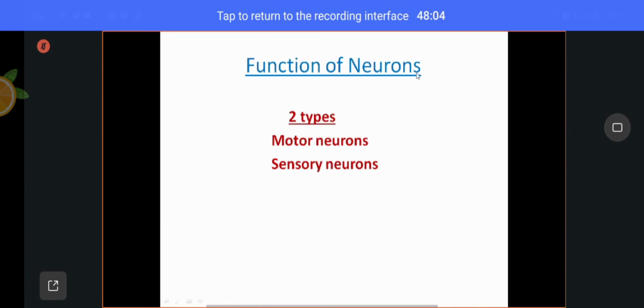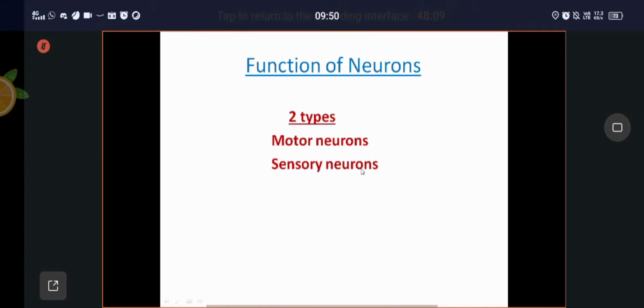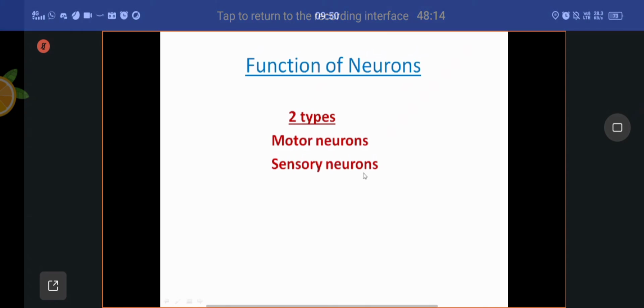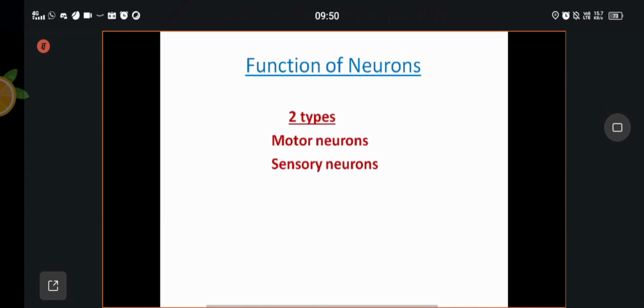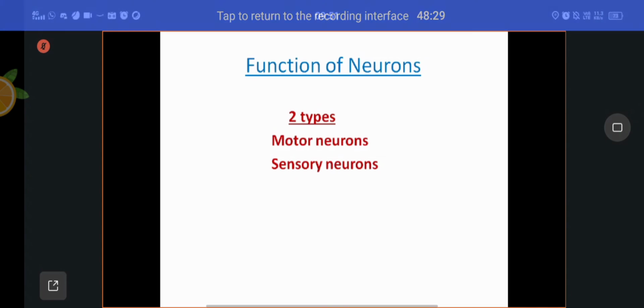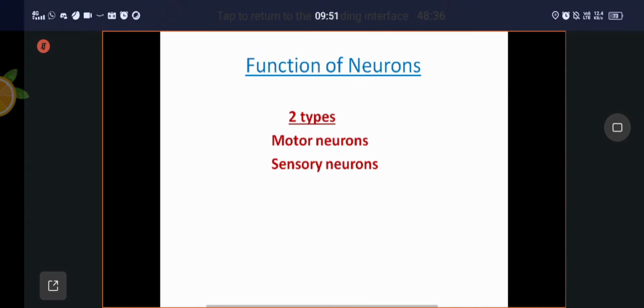Based on the function of neurons, there are two types, motor neurons and sensory neurons. Motor information will be carried by motor neurons, sensory information is carried by the sensory neurons. The motor neurons are almost like arteries. Arteries carry blood from the heart to the peripheral parts of the body. The motor neurons carry information from the central nervous system to the peripheral parts of the body.